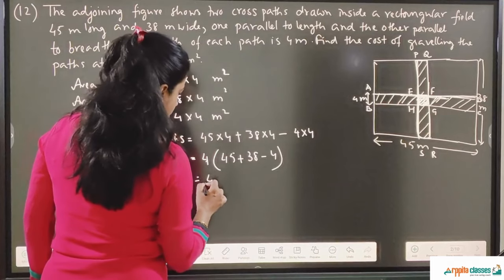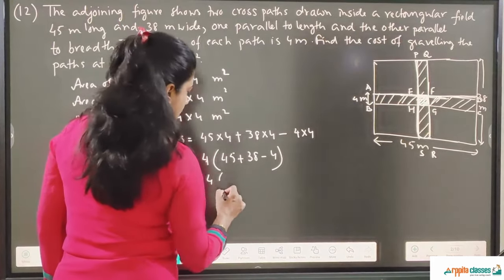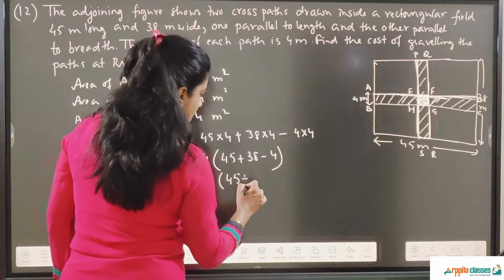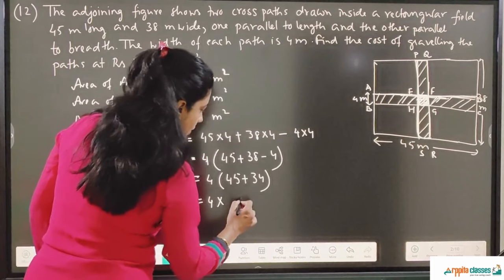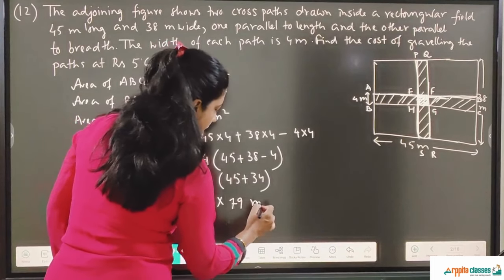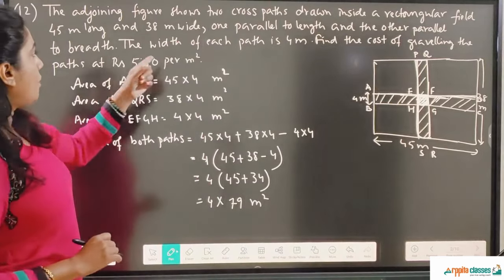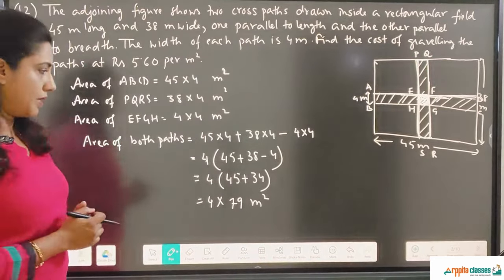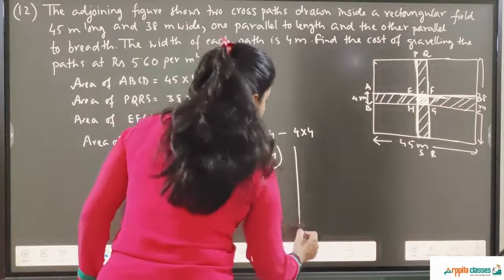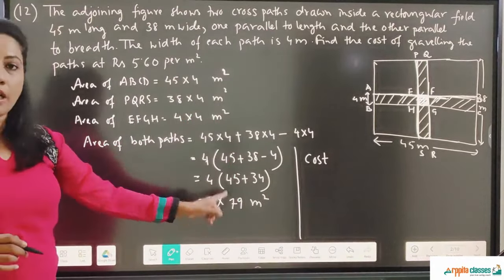So that is 4 into 38 minus 4, which is 34. So it is 45 plus 34, which is coming 4 into 79 meters square. So this is the area of the paths. Now you have to find out the cost for graveling it at the rate of 5.60 per meter square. So the cost we have to get by multiplying the rate with the area.